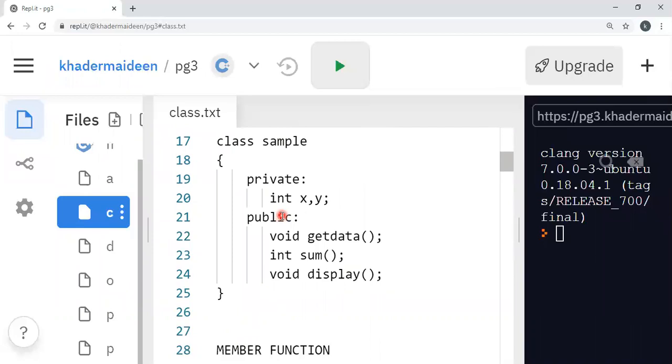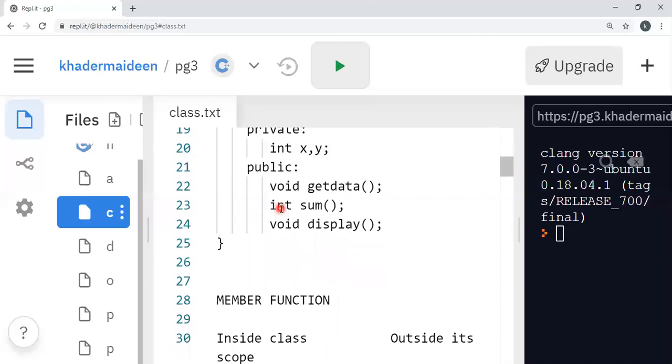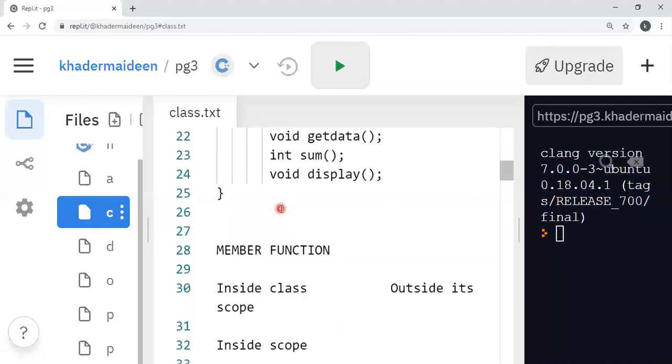So this is the general syntax, and this is the example for declaring a class. Then next one is member functions. What is a member function?